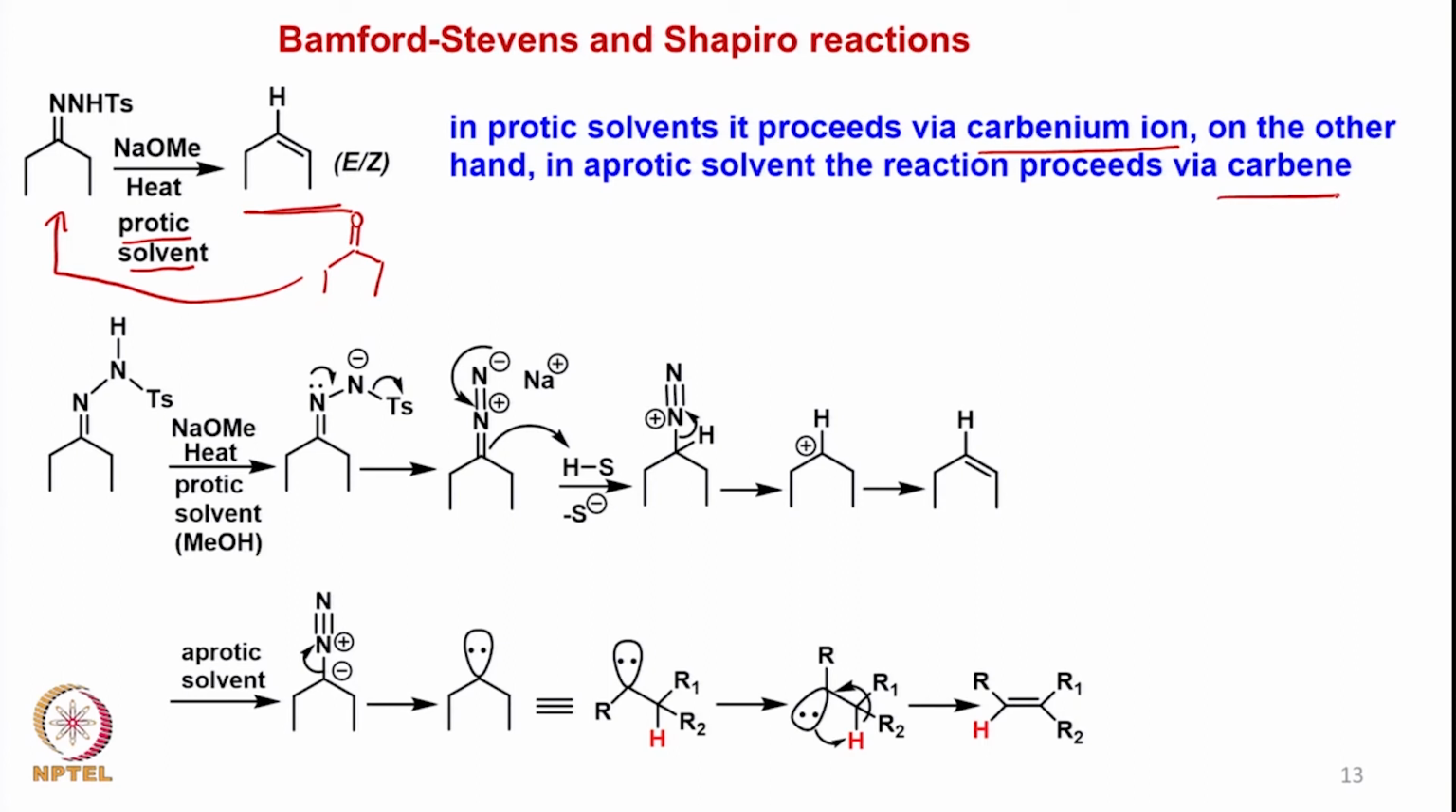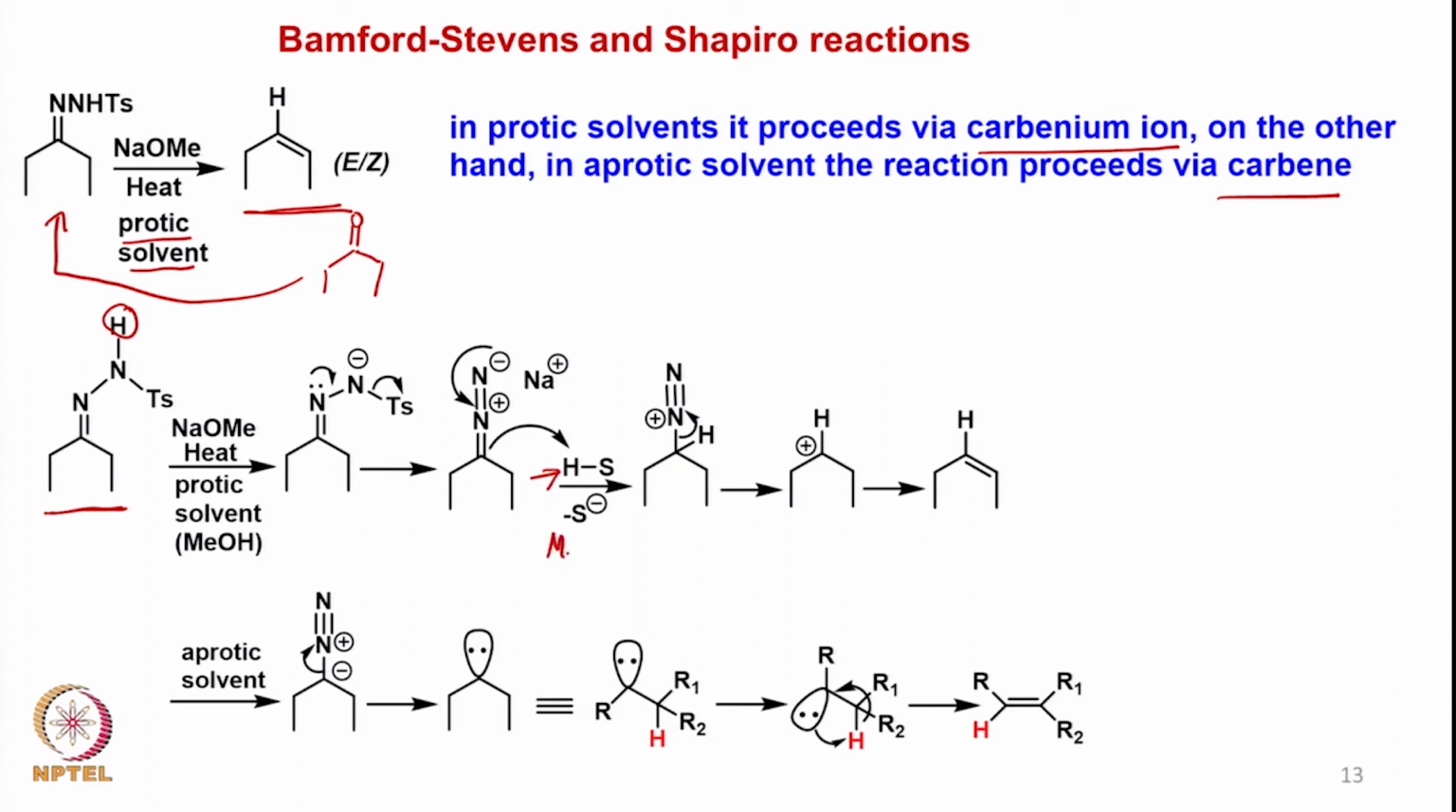So let us see the mechanism of how this happens. This is the tosyl hydrazone. When it is treated with sodium methoxide and heated in a protic solvent like methanol, first there is a deprotonation of this hydrogen because that is directly attached to the nitrogen here, and then a lone pair of electrons pushes in, forming this kind of diazo species, which then loses the negative charge from here, moves, and that takes the proton from the solvent. This is solvent, HS is actually a solvent.